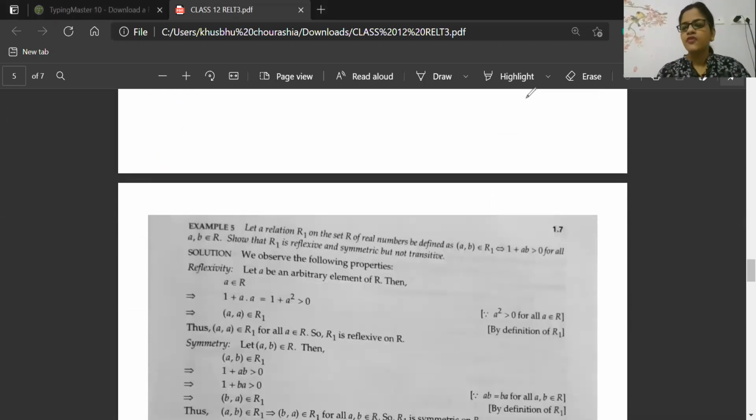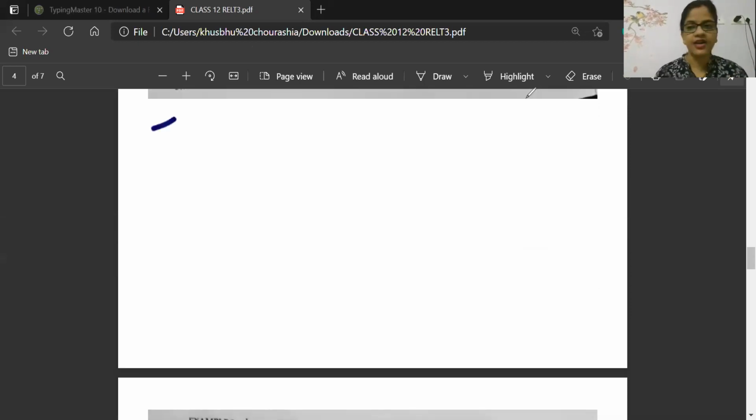Now see here, that means what? From the R1 relation family, we have to take out those elements which can satisfy symmetry. So now we know (1, 2) will be inside the relation, (3, 1) will be inside the relation, and (1, 3). Correct, Pritika. If we take (3, -2), it will not satisfy symmetry. But beta, it will not be present inside the relation also. Will it be present inside the relation? It will be present inside R cross R, Pritika.